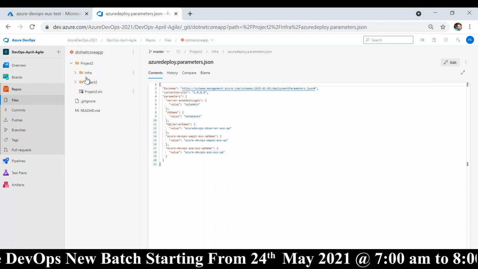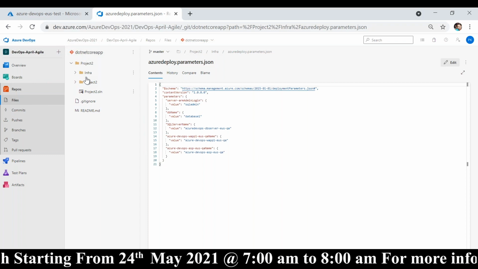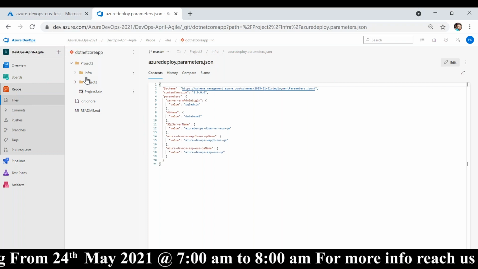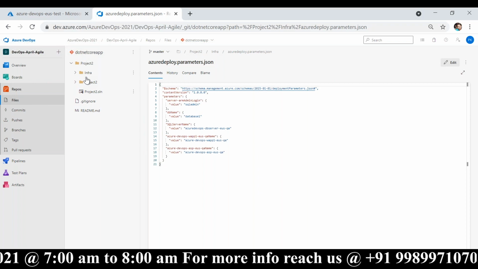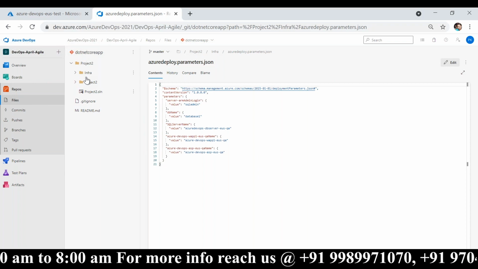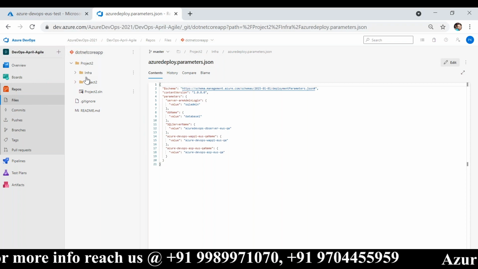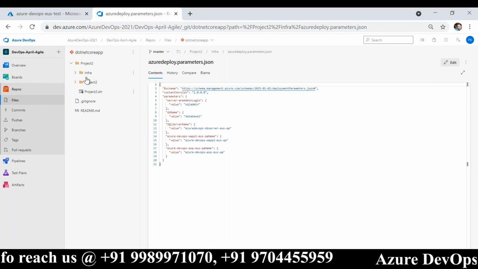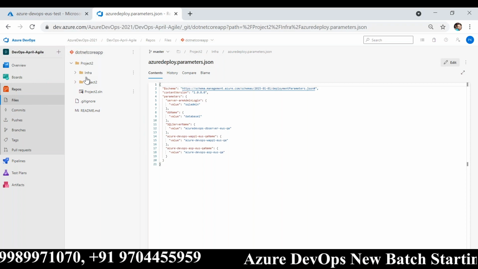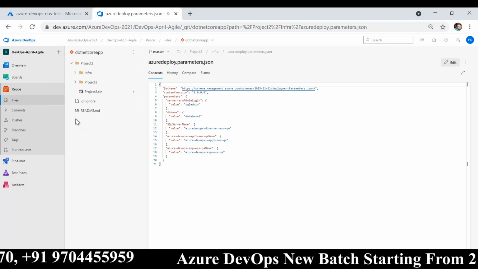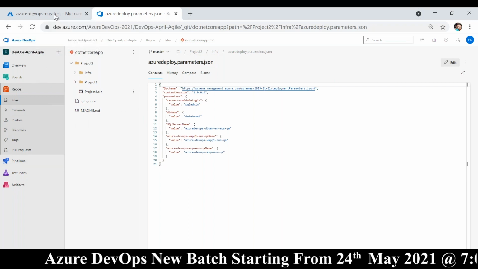I am not going to create everything from scratch because it will confuse you. If I create the pipelines now, you will get confused, and it will take time. So what I'm doing now is showing you existing pipelines. I have already created them. I will just show you the end output, but we will see everything from scratch in the coming lessons. Before I show you anything in DevOps, let me go back to Azure.